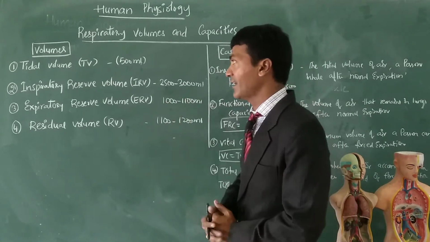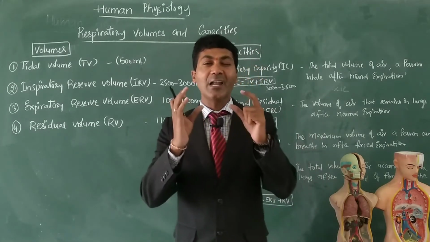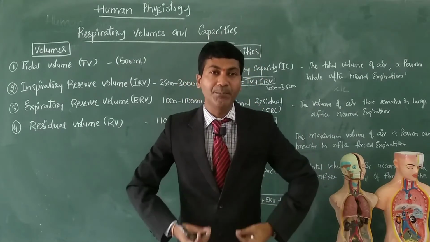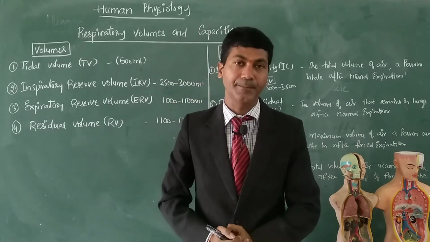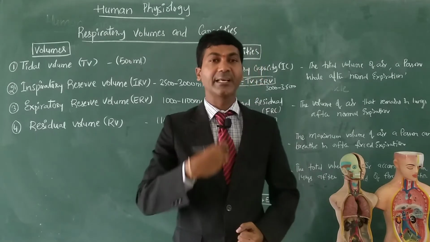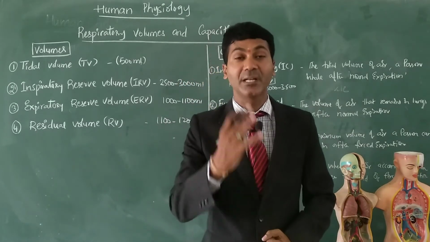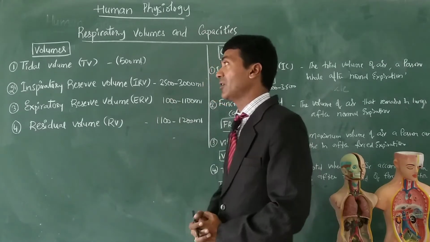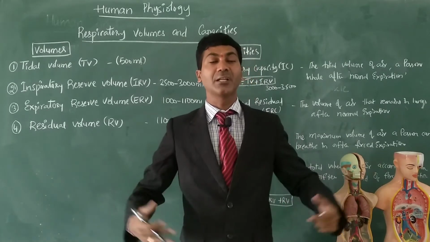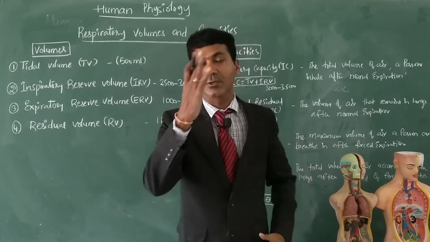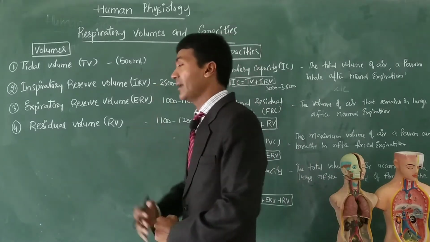The first one is tidal volume. Tidal volume is the volume of air that can be breathed in and breathed out during normal breathing. How much air you can take and send out during normal inspiration and normal expiration is called tidal volume. Generally, without any force, how much air you can take and send out is called tidal volume. Its value is 500 ml.